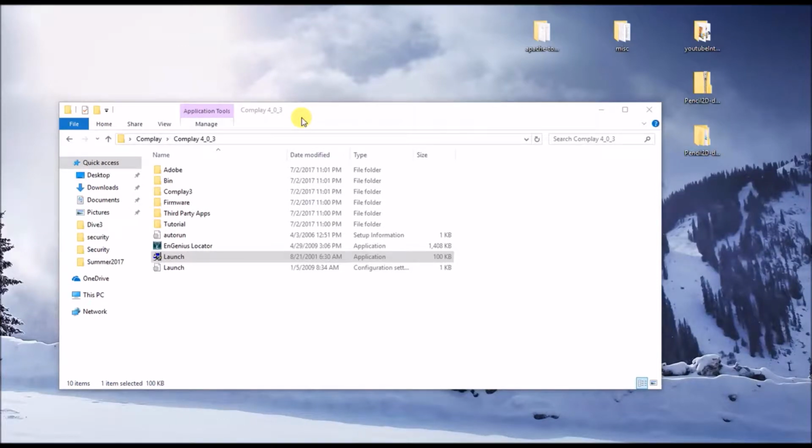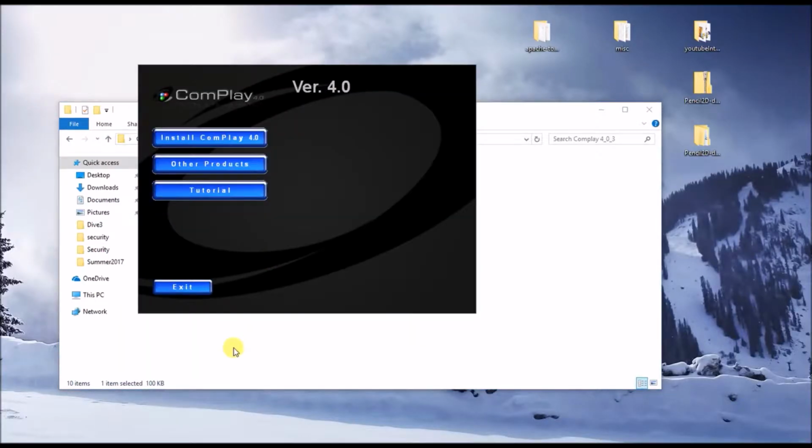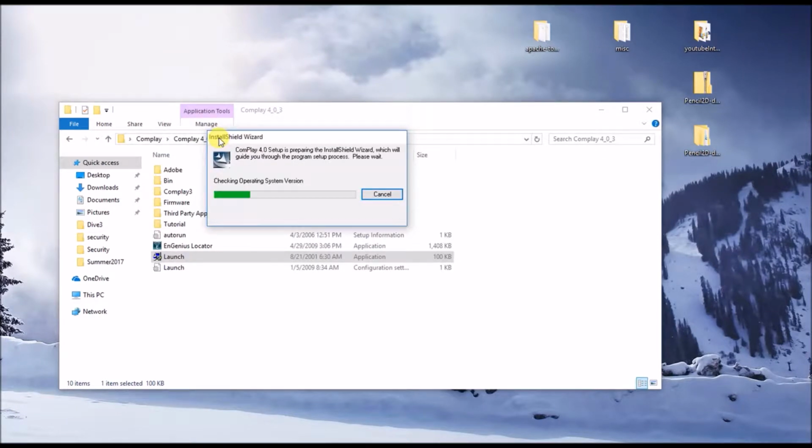These are instructions on how to install and connect to Complay. On your disk, you should have a launch application that we can go ahead and execute. Install Complay 4.0.